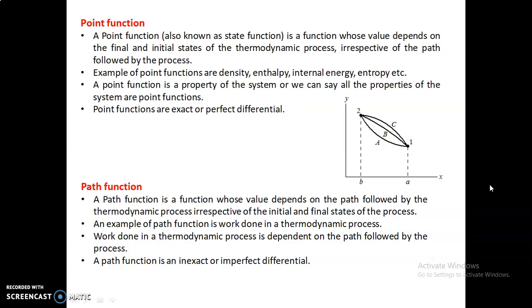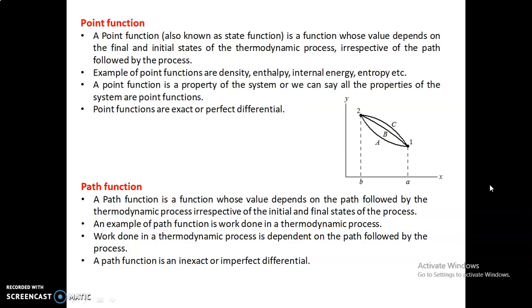Now point functions and path functions. A point function, also known as a state function, is a function whose value depends on the final and initial states of the thermodynamic process, irrespective of the path followed by the process. So that means whenever there is a process between state 1 and 2, their values depend on only the end states, not on the way the process reached from state 1 to 2. So this is called a point function.